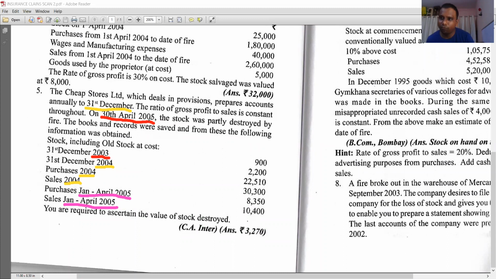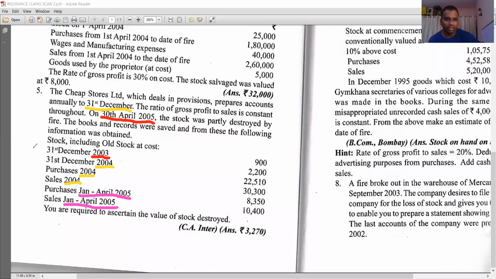So for 2005 year, the date of opening of books of accounts is 1st January 2005. So you have to prepare the trading account from 1st January 2005 to 30th April 2005. For this period of time, you need the information for the year 2005 only. With that, first you prepare your memorandum trading account.